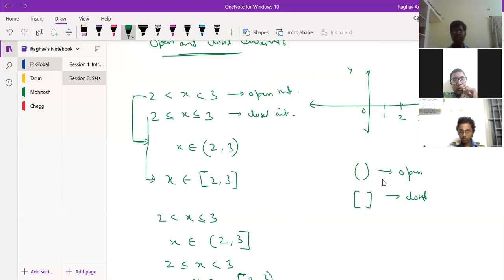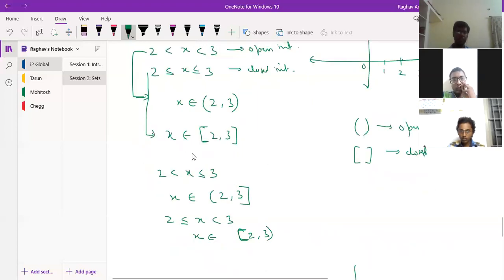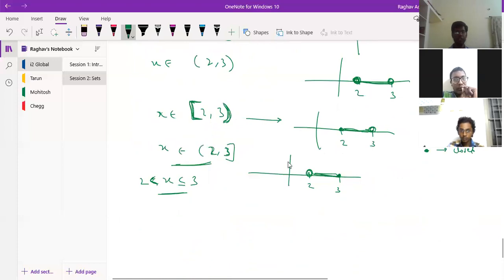Of course, this is just for our remembrance. And here we have a closed box, so closed. And how do we write it? When we say X belongs to closed 2, 3, that means 2 and 3 are also included. Okay, and then we saw how we denote it.